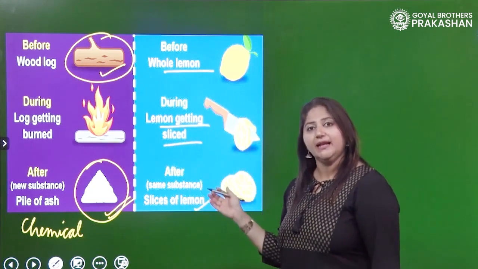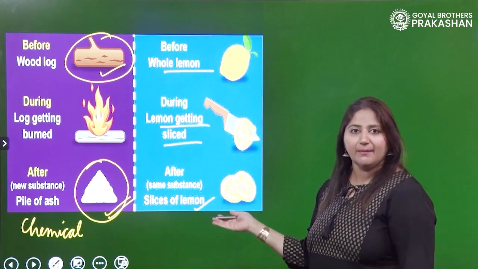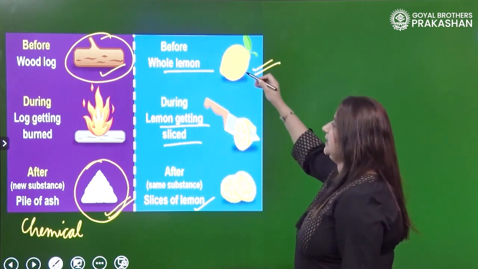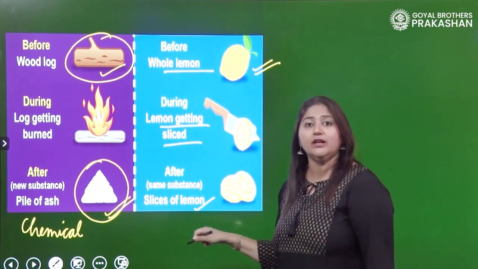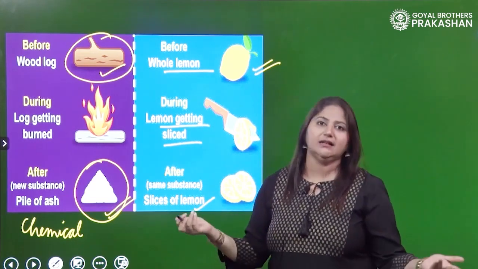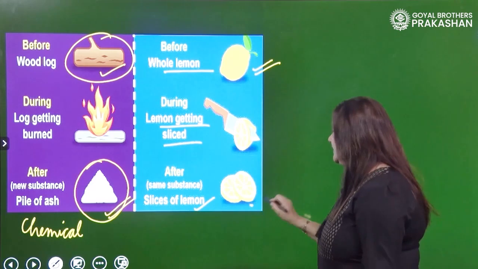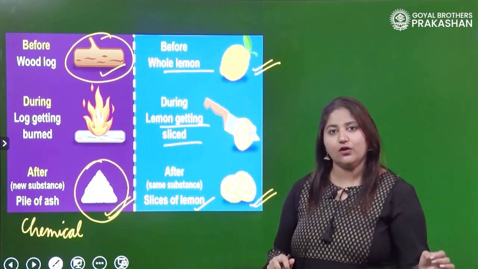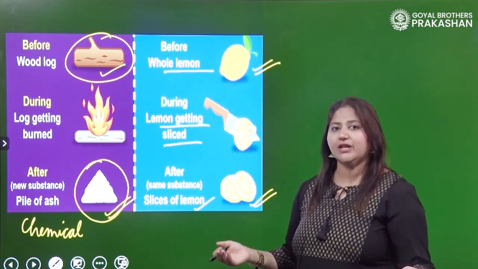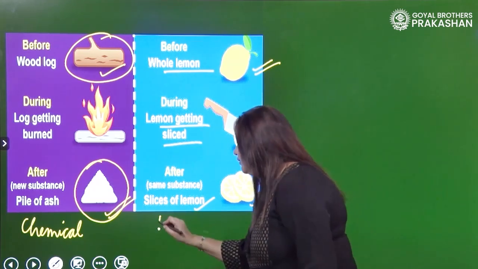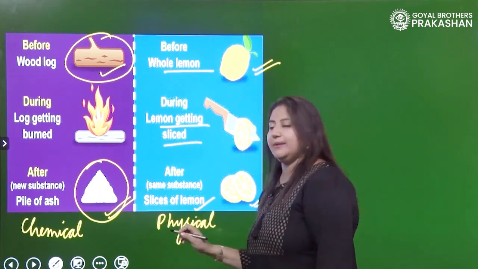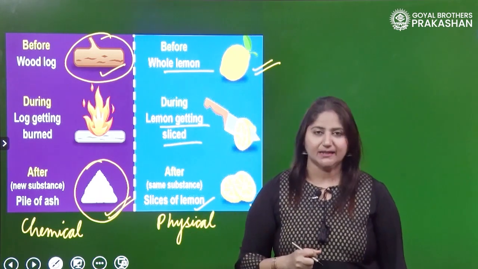And what is happening here? In this particular example, initially it was lemon, but even after slicing it, what do we call it? Definitely, it is a lemon only. So, there is no new substance formed. So, when there is no new substance formed, what do we call such a type of change, children? We call it physical change, right? So, we have chemical changes and we have physical changes.